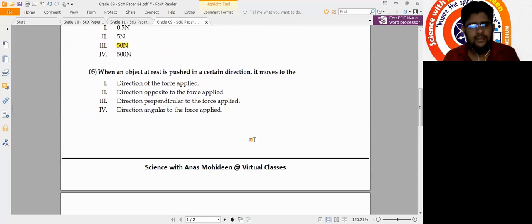Question number 5. When an object at rest is pushed in a certain direction, it moves to the direction of the force applied, direction opposite to the force applied, direction perpendicular to the force applied, direction angular to the force applied. What is the direction the force is applied? That is the direction the object will be moved. Accordingly, number 1, direction of the force applied is the answer.